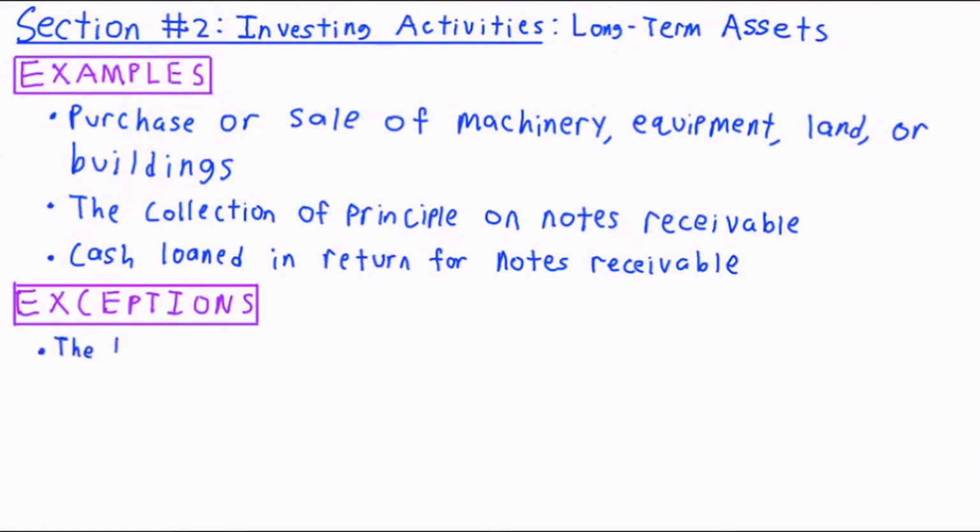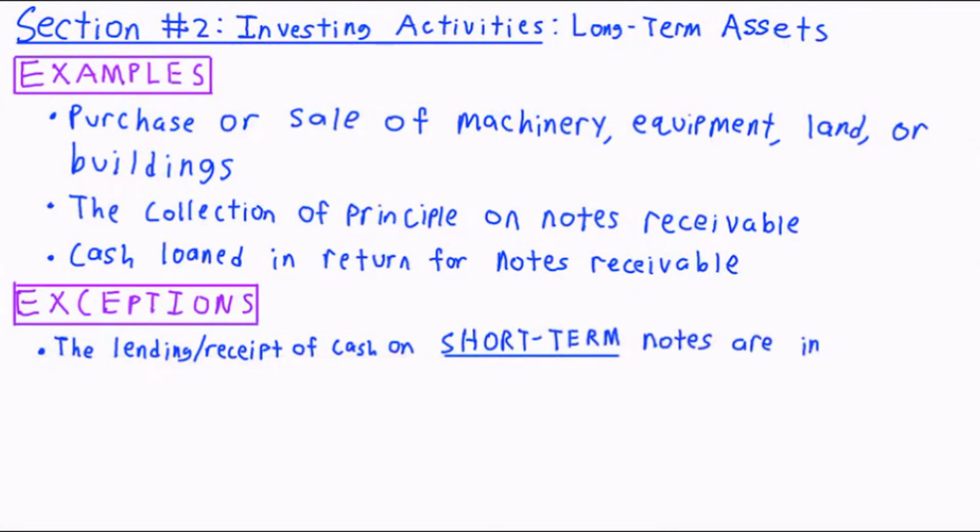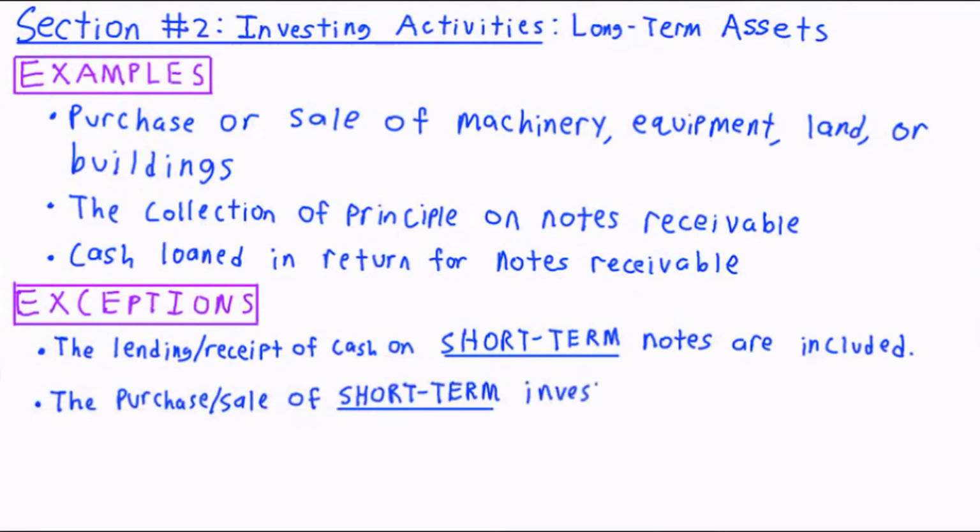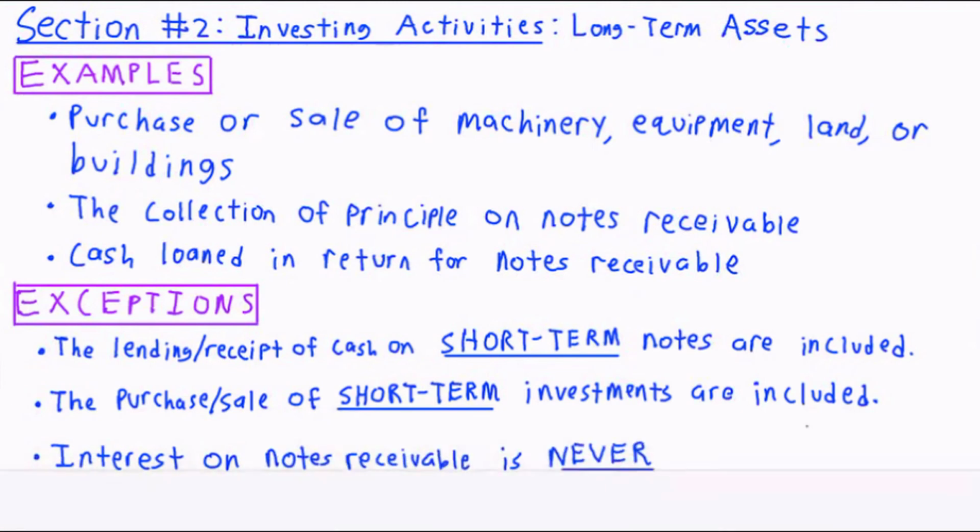First, lending and receiving cash related to short-term notes receivable should still be reported on the investing section of the statement of cash flows, despite being short-term. The purchase or sale of short-term investments should be reported on the investing section, despite being short-term, as long as they aren't trading securities, which should be reported on the operating section. Interest on notes receivable, regardless of if the note is short or long-term, is never reported on the investing section of the statement of cash flows, but instead should be reported on the operating section, as we noted earlier.